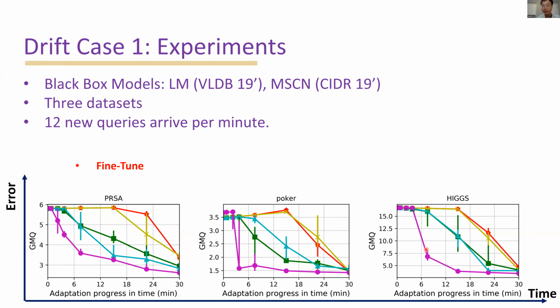Each table here represents the results from one data set, where the red lines represent the naive fine-tuning method. The green lines represent hard example mining, where the data system will choose hard examples from the newly incoming distribution and weight them more during the training phase. The orange lines represent a mixture of distributions, which performs slightly better than the fine-tuning, but sometimes it will perform worse. And the blue lines represent the data augmentation method, which usually adds Gaussian noise to the new distribution and enriches the training set.